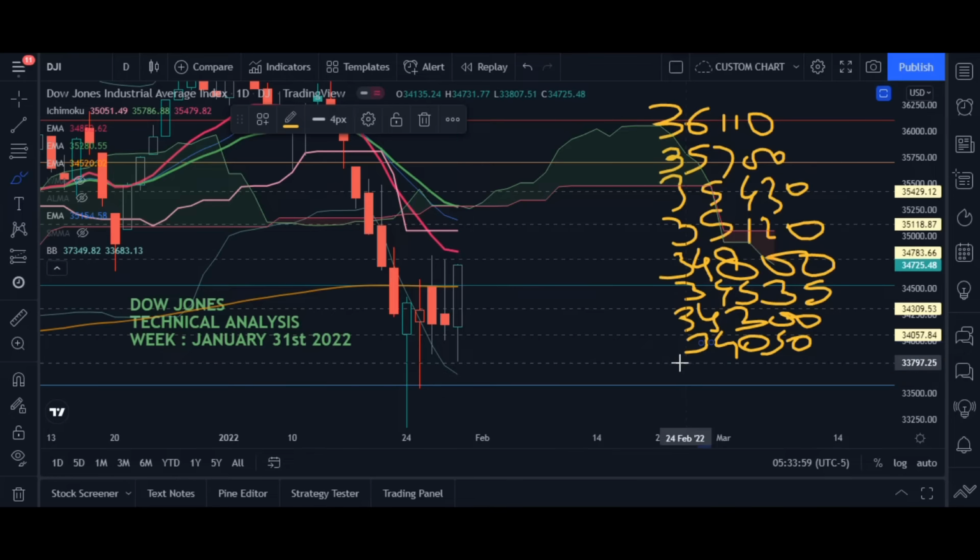Then we have 33790, and then this one at 33580.